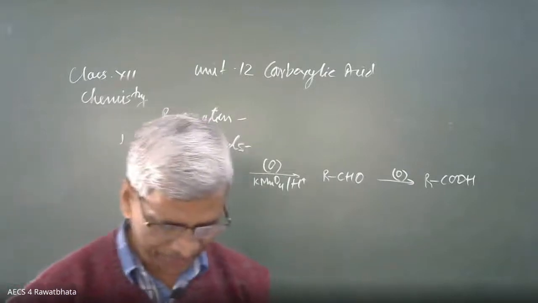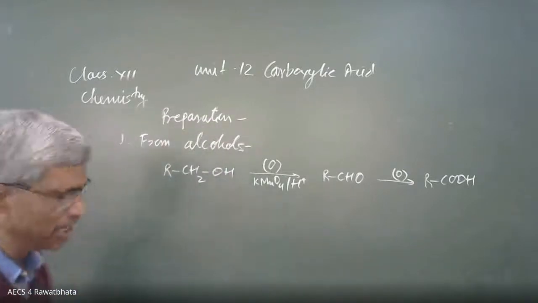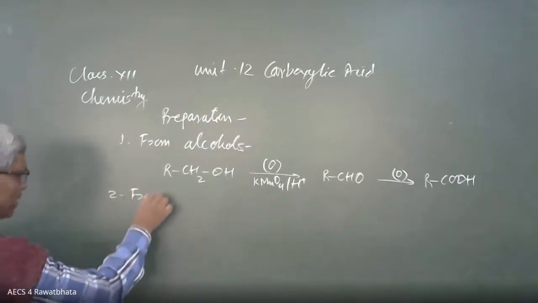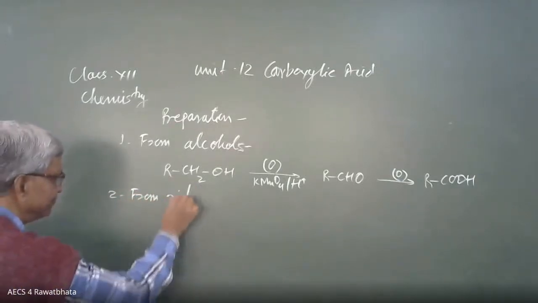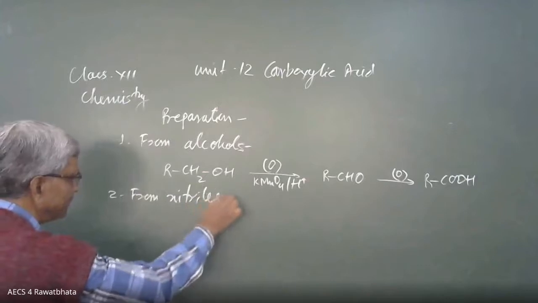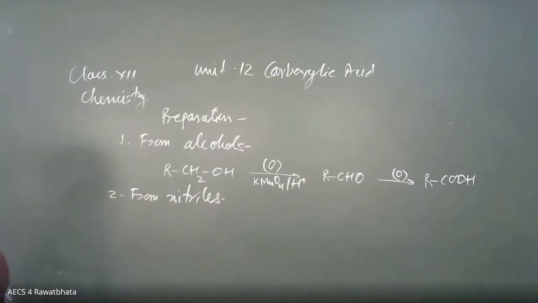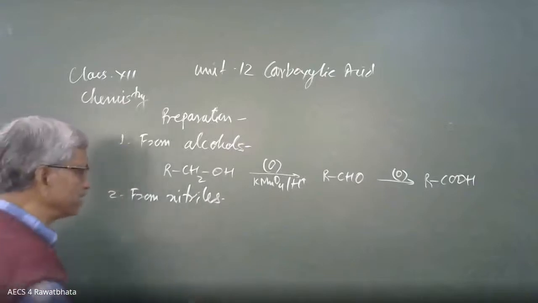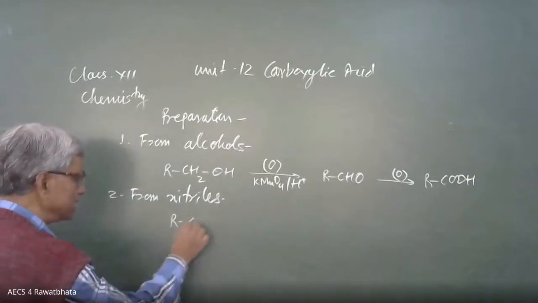This is one method. Second method, from nitriles. Nitriles are called cyanides, like RCN.